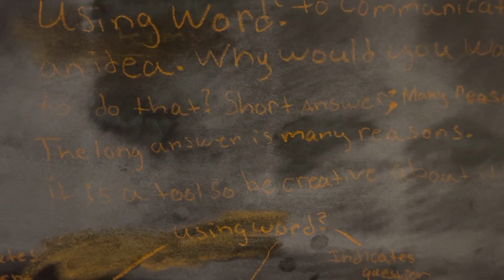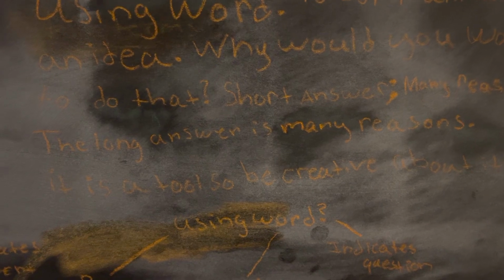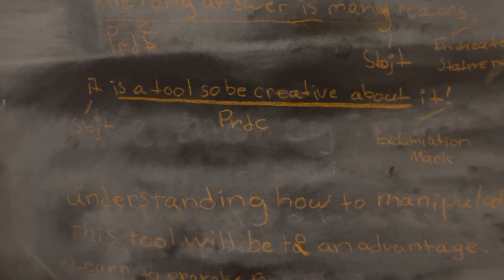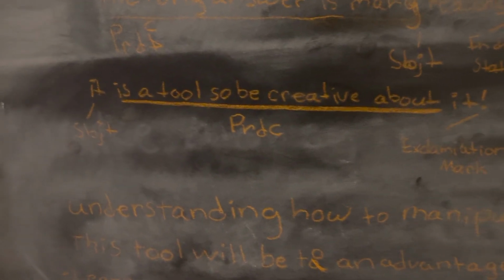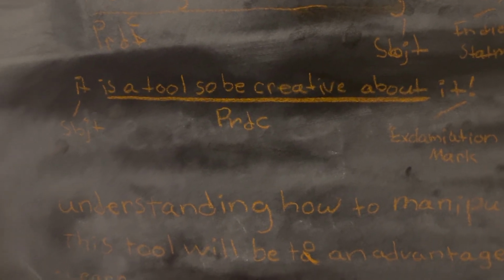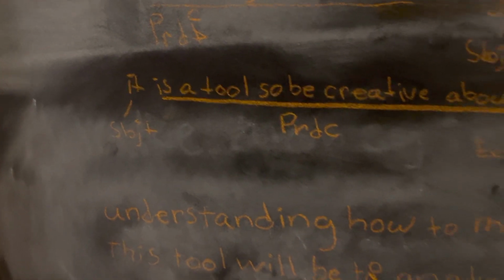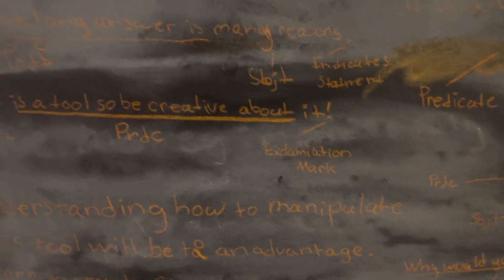Next sentence is, it is a tool, so be creative about it. Now, at first I thought that I was being smart and having a little creativity by putting the subject at the beginning instead of at the end, like in every previous sentence.